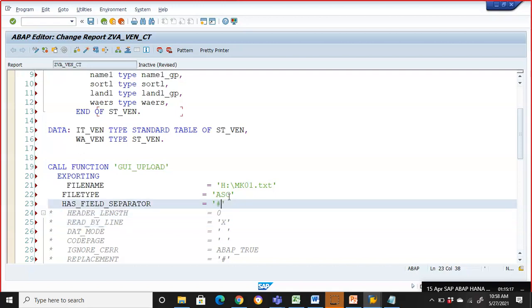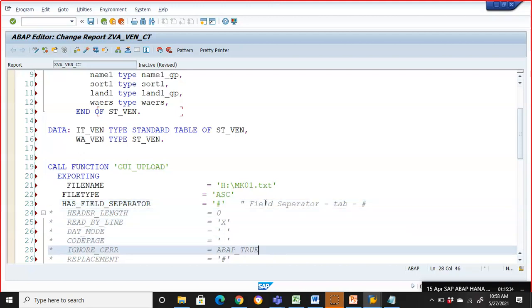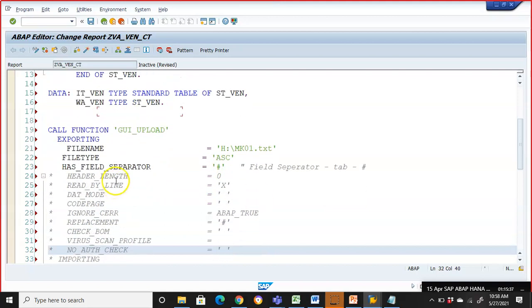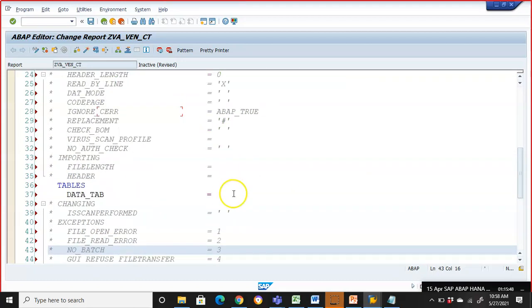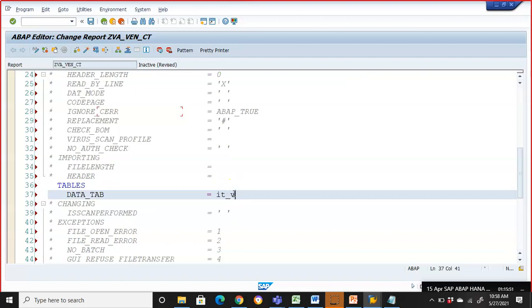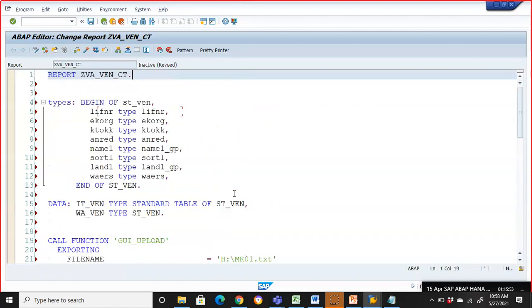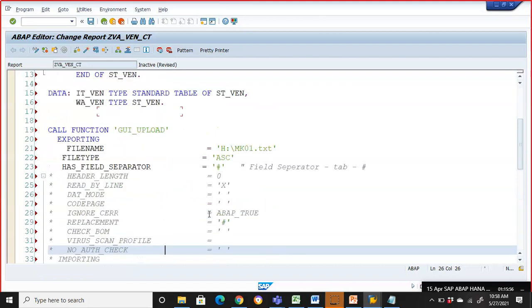Okay. So hash, because I have given the field separator as hash, not tab. Here I'm giving it as hash. Header length: if the first line of the file has the headings of the file, then that header length should be given. But we don't have any headings. Directly we have data. So here the data has to come to IT_when. Is that the internal table name that we gave? Yes, IT_when. So IT_when should have this data.